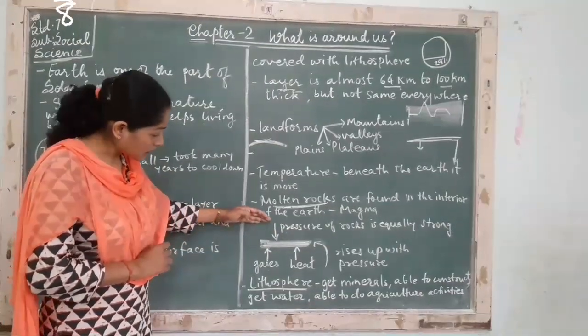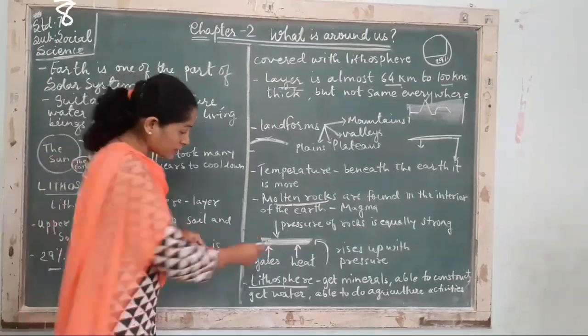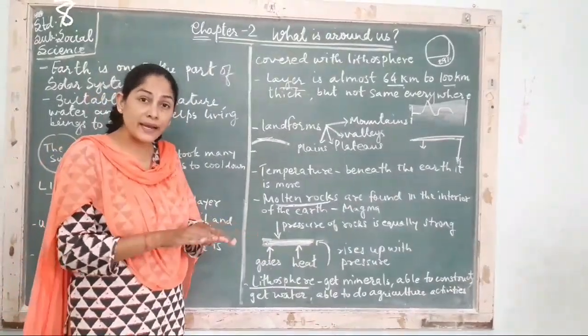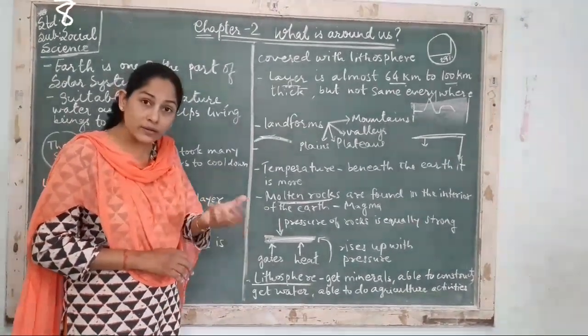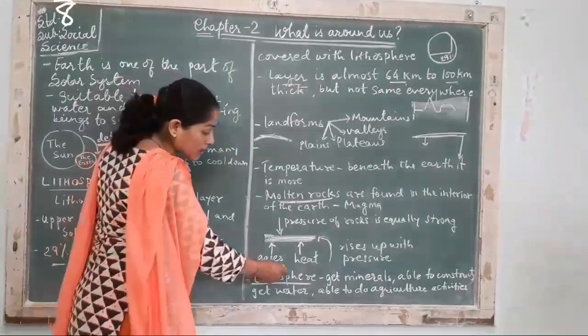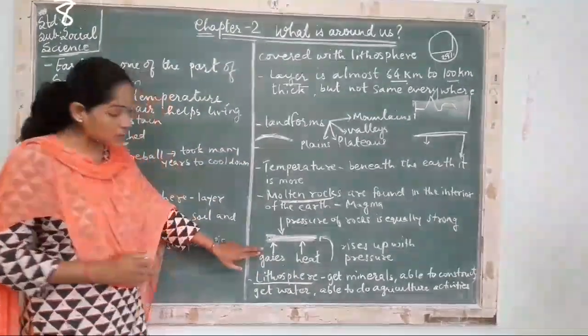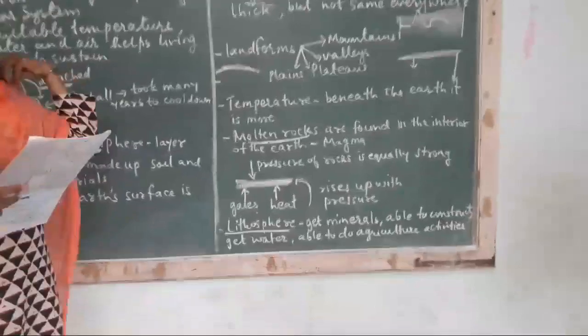So what happens? The pressure goes down and this pressure comes up, and because of this the level is balanced. If it is not balanced, if the crust is weak, then what will happen? All these things will come out in the form of a volcano. So this portion is very important. The molten rocks are there in the interior of the earth and they are known as magma.